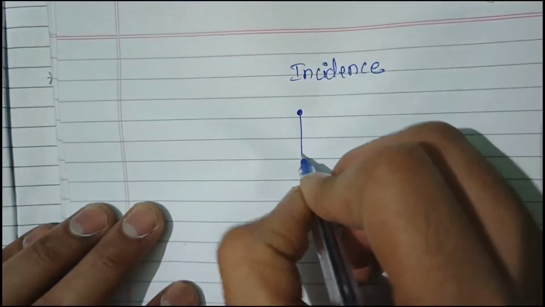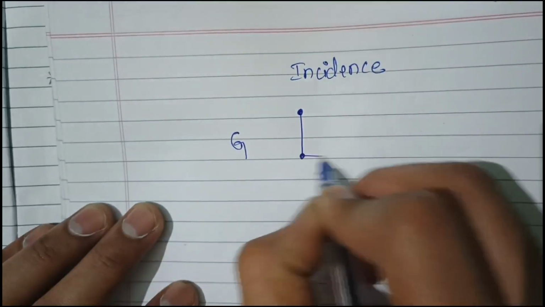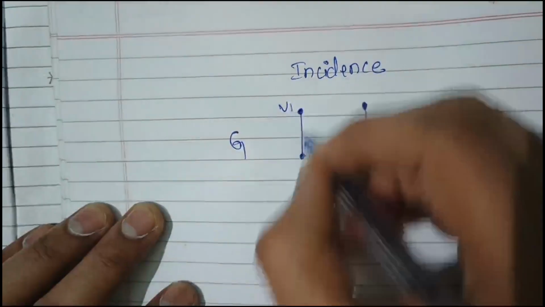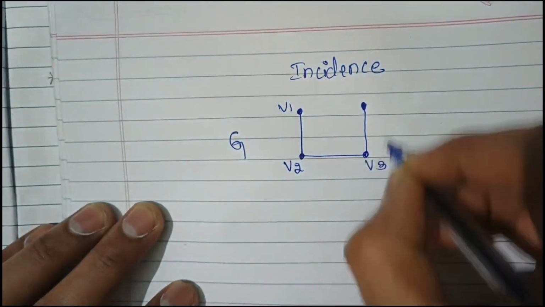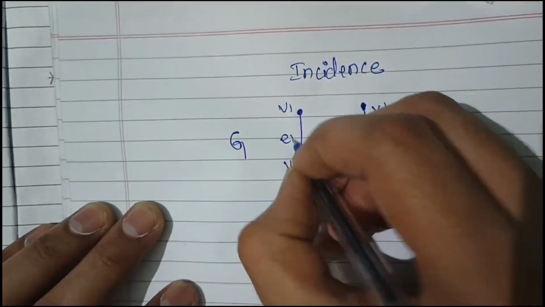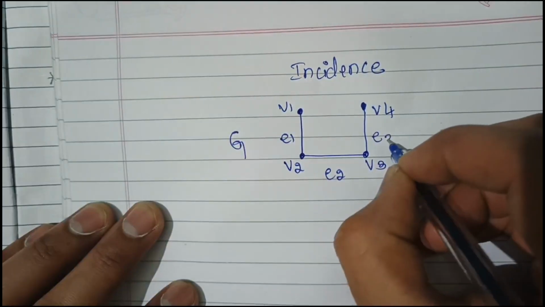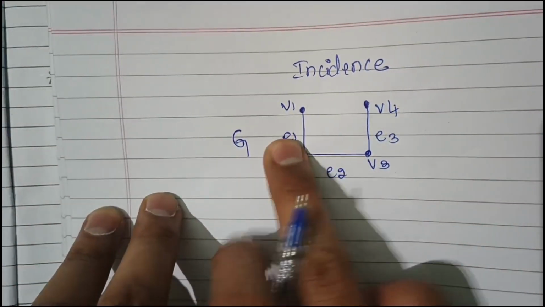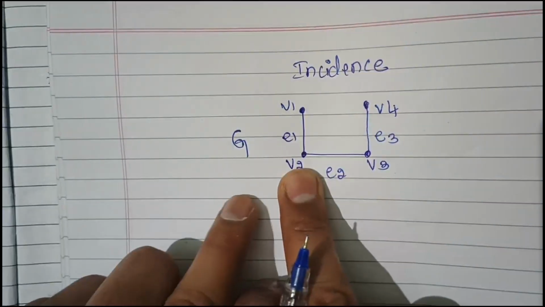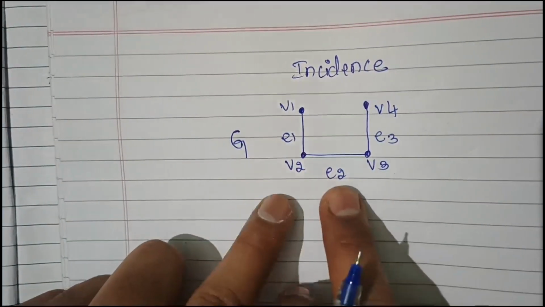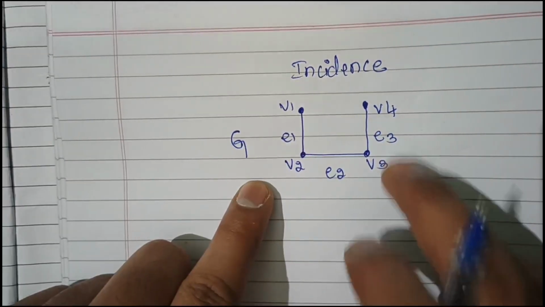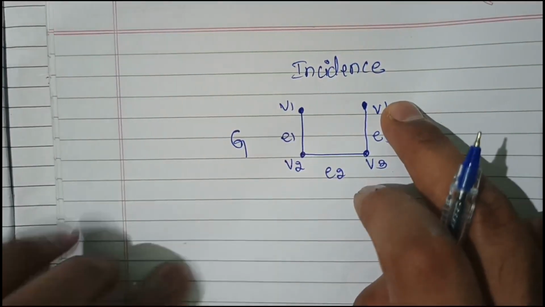Let's take an example. V1, V2, V3, V4. So here for E1, V1 and V2 are the incidents. For E2, V2 and V3 are the incidents. For E3, V3 and V4 are the incidents.